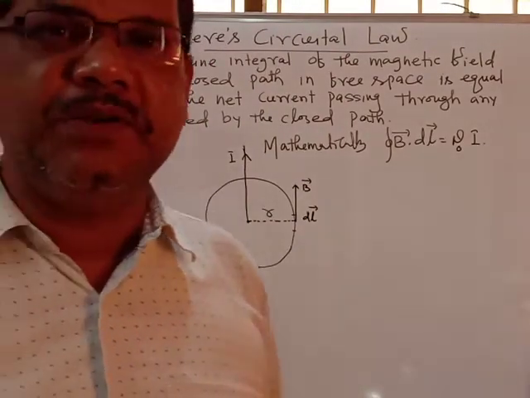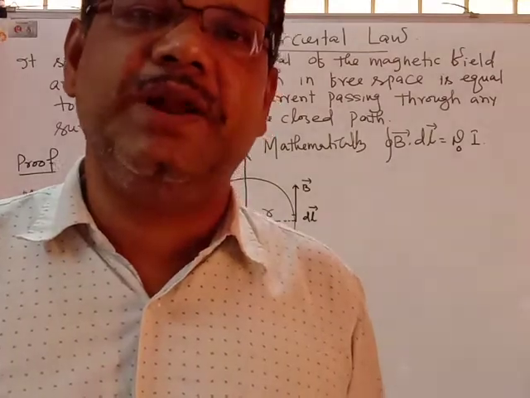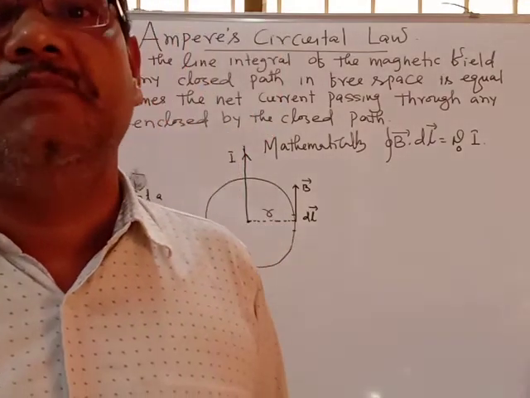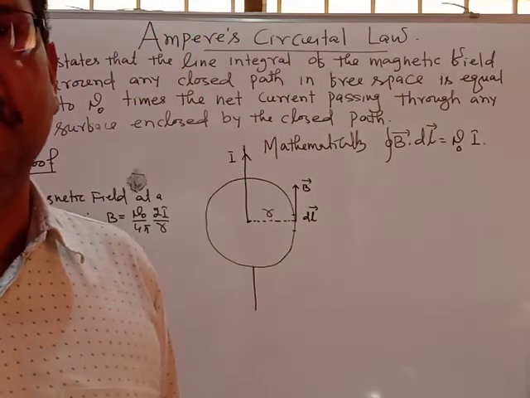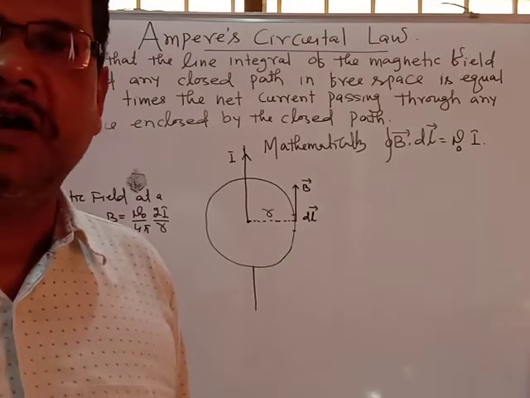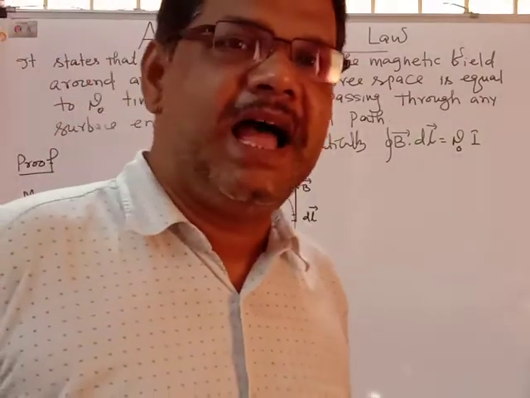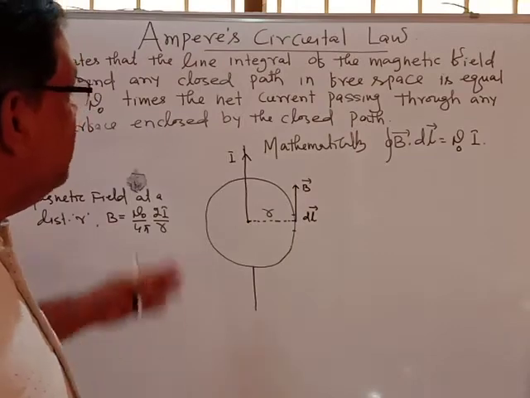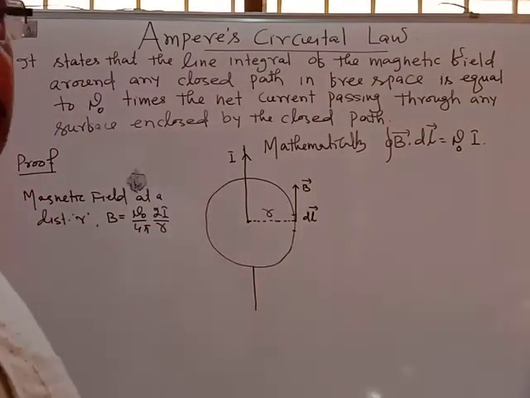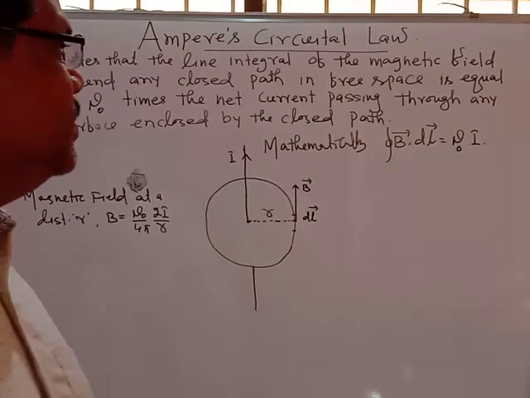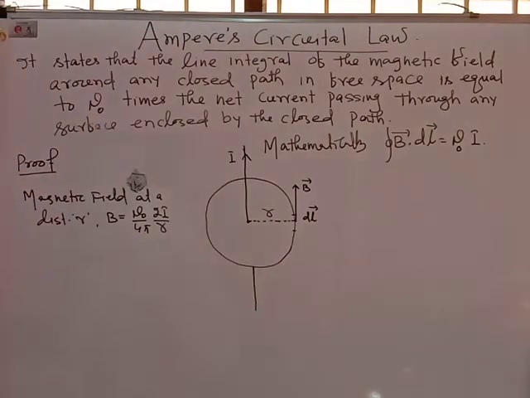We use Biot-Savart law to calculate the magnetic induction, or magnetic field strength, at a point due to the current element, and Ampere's circuital law is the alternate form. By applying Ampere's circuital law, we can also calculate the magnetic induction due to different types of distribution